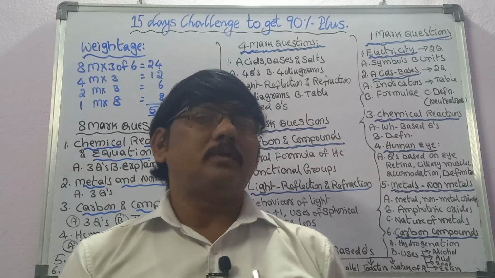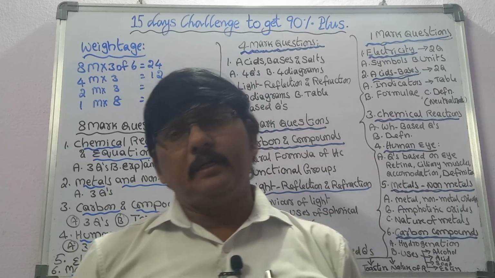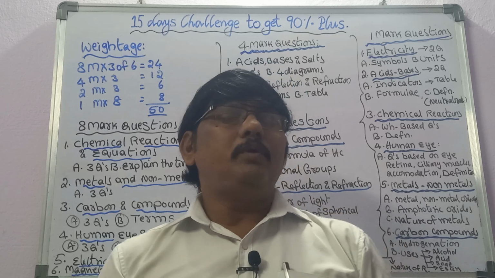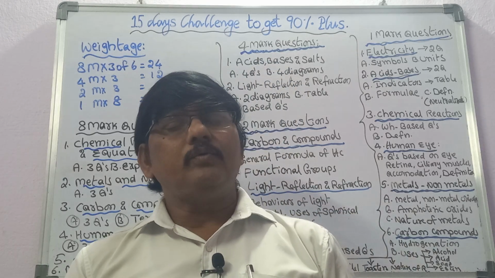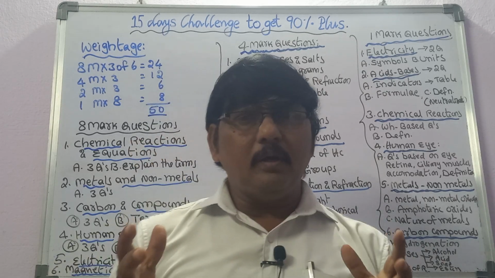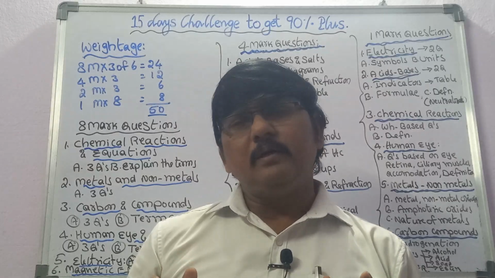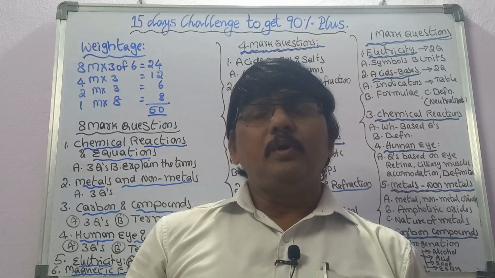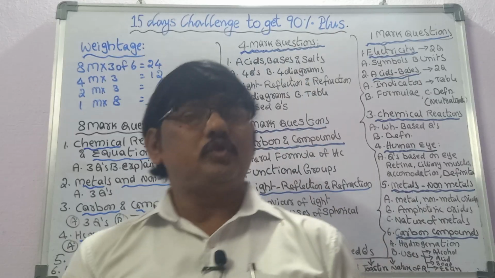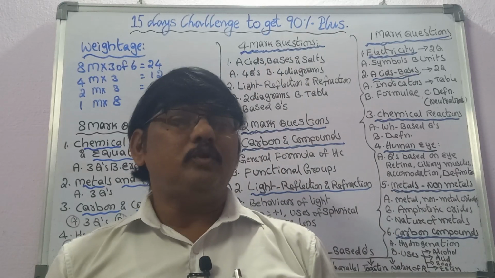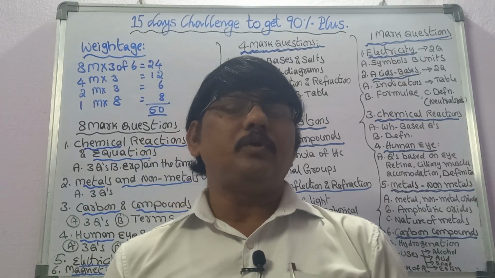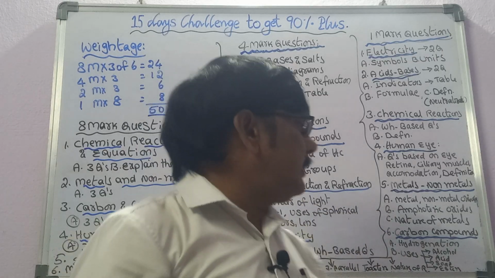Coming to the next one, that is human eye and colorful world. In the human eye and colorful world, the questions will majorly be asked about the eye. Definitions will be asked, such as myopia, hypermetropia, those things. And again, coming to current electricity, in electricity you will majorly be asked the definitions. Now let us see that.